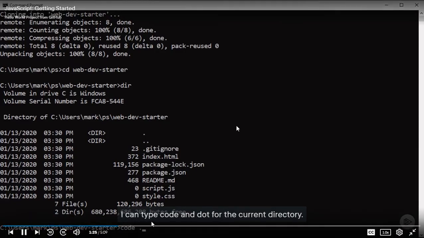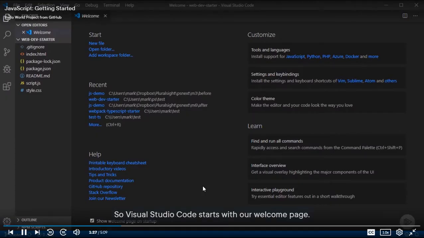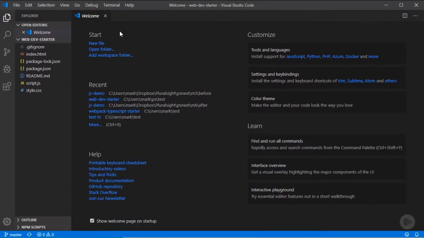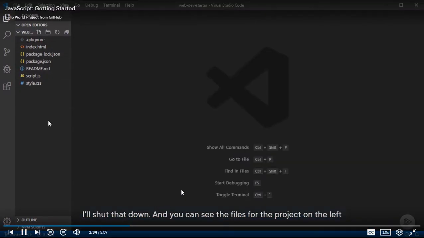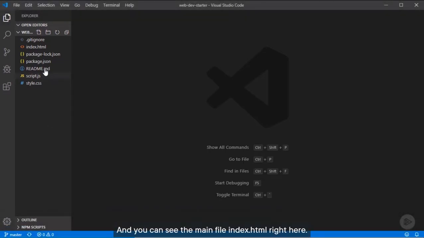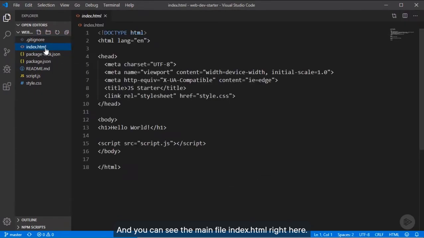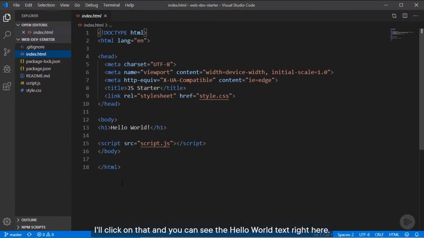So Visual Studio Code starts with our welcome page. I'll shut that down. And you can see the files for the project on the left here. This is called the Explorer pane or Explorer panel. And you can see the main file index.html right here. I'll click on that and you can see the hello world text right here.